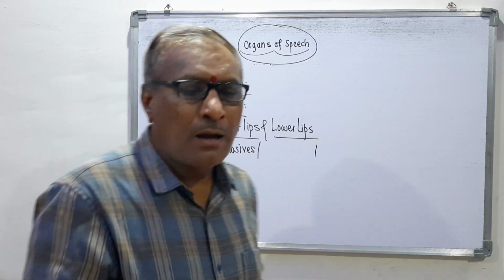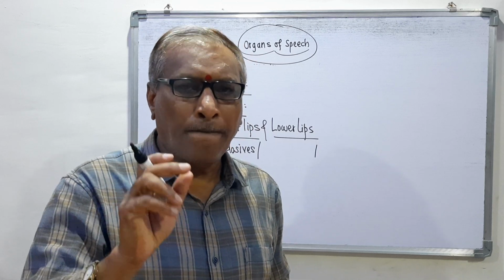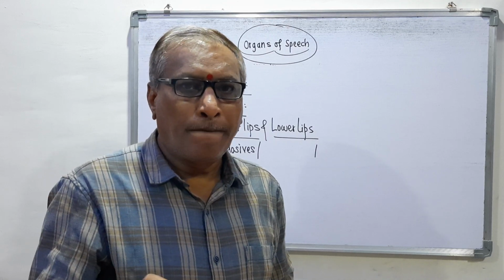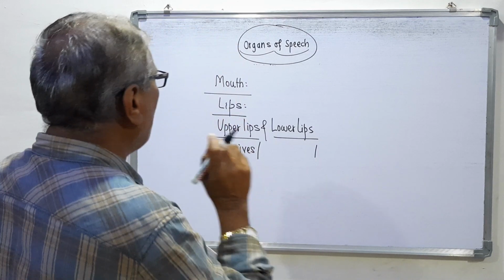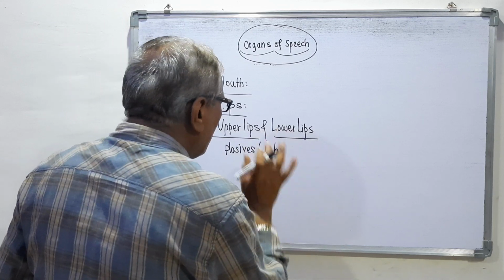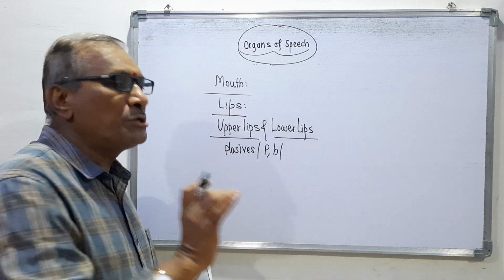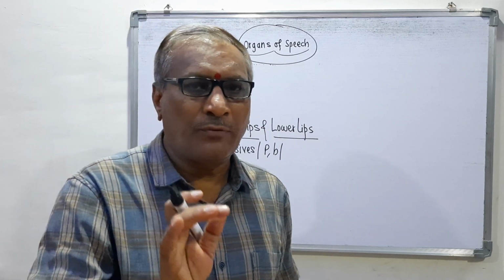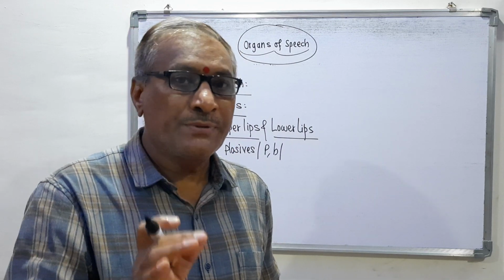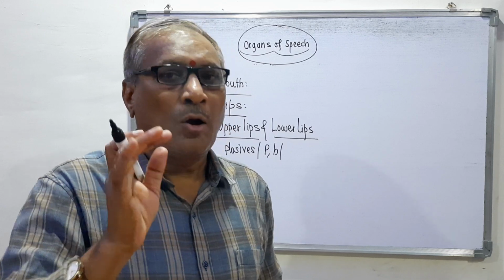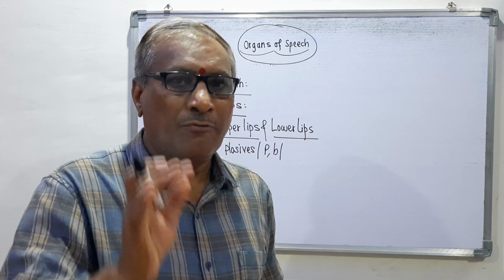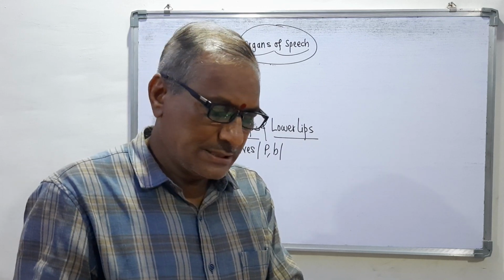See, I am pronouncing P, P, P, and B, B, B. P and B are the two plosives which are pronounced with the help of the lips, and that's why these lips are the best organs of speech which help to produce and articulate words, sounds, and sentences.